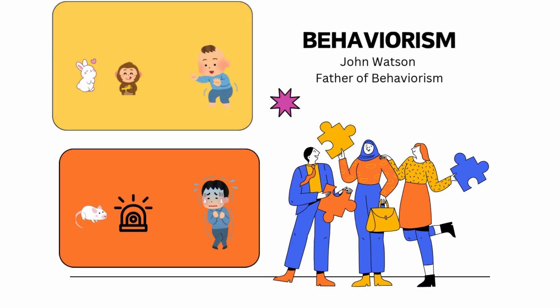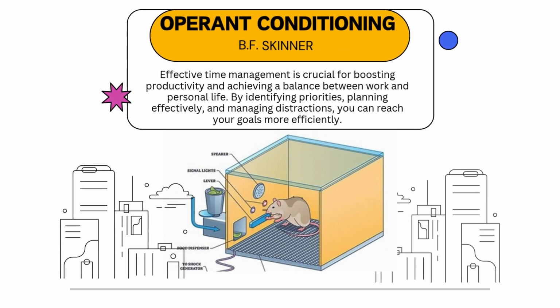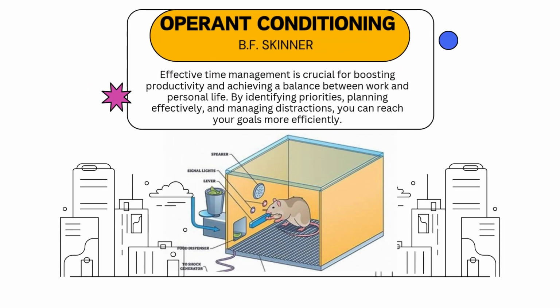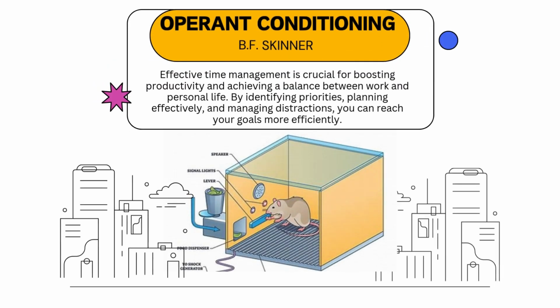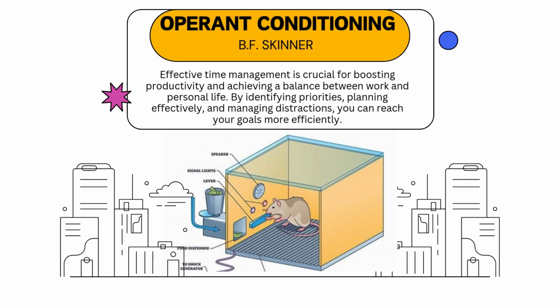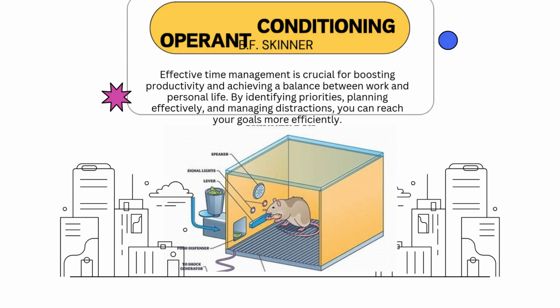So that's for behaviorism. Now, there is what we call operant conditioning. This is introduced by B.F. Skinner. According to him, behaviors are shaped by rewards and punishment. So, in addition to the rewards of Edward Thorndike's connectionism, now there are two: rewards and punishments. In his experiment, B.F. Skinner put a rat in a box with two buttons. If the rat presses one button, the food will come out. And when it presses the other button, it is going to be electrified.